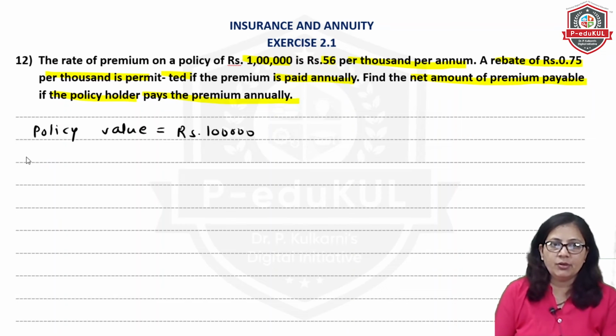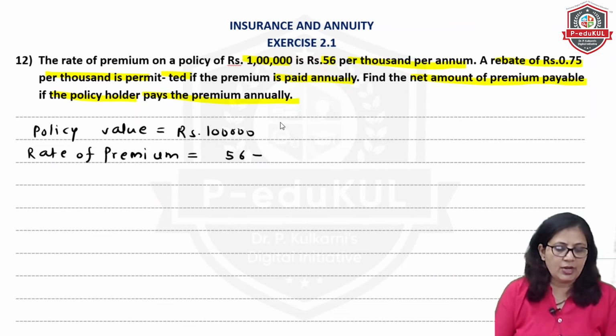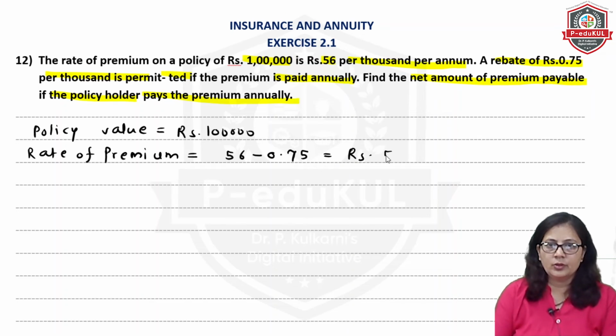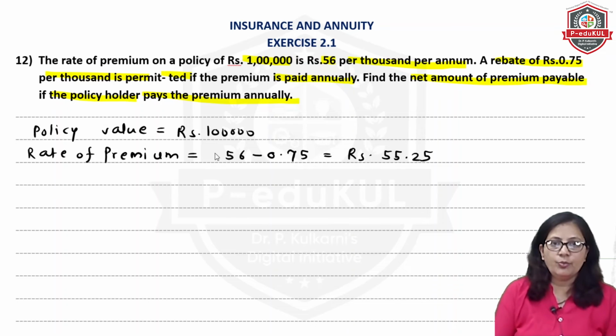So rate of premium we will calculate. Rate of premium will be this 56 minus this rebate 0.75. So that will come up rupees 55.25. Now when the policy value is 1000, the premium is this.